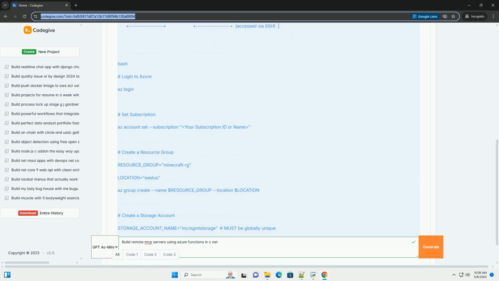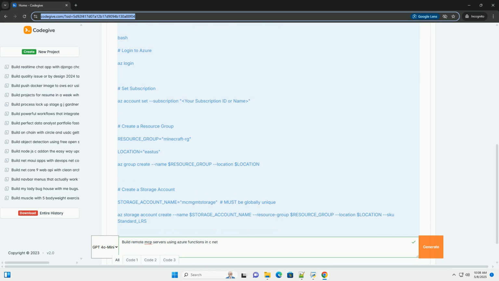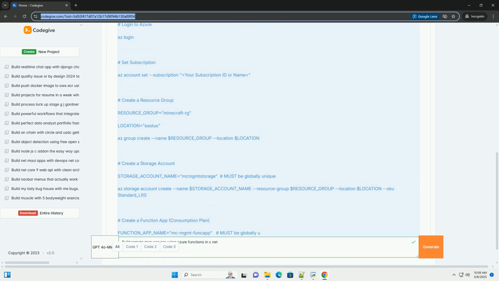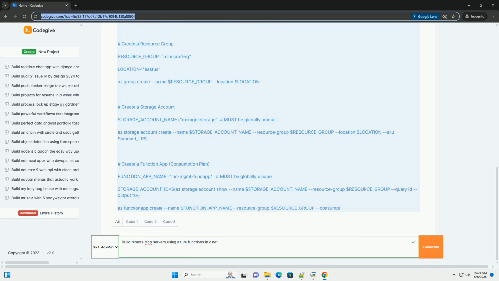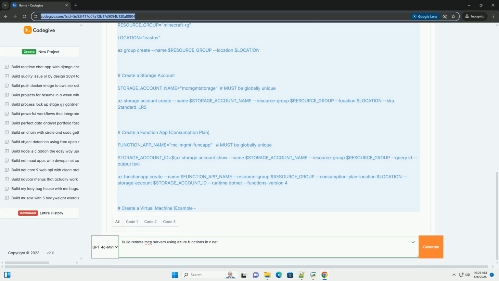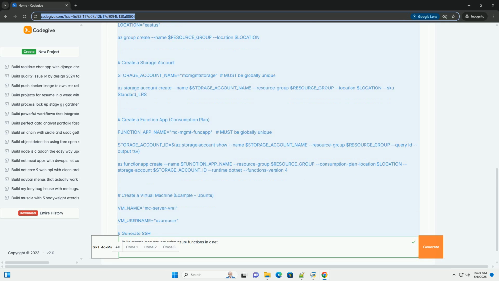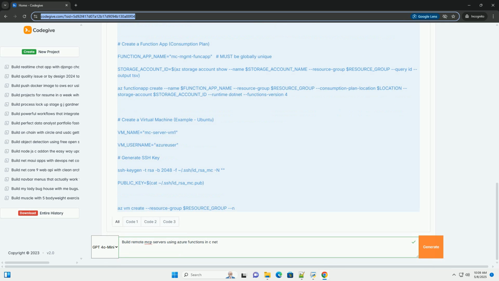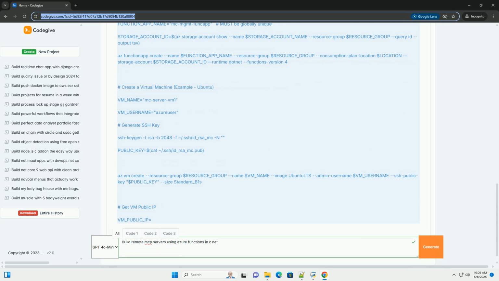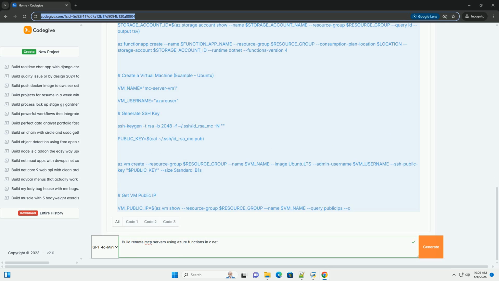Why Azure Functions for Minecraft server management? Scalability: Azure Functions scale automatically based on demand. Cost-effective: you only pay for the compute time your functions use. Event-driven: functions can be triggered by HTTP requests, timers, queues, or other events, making them ideal for scheduling and reacting to server events.